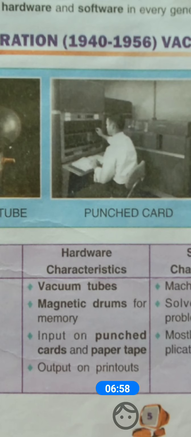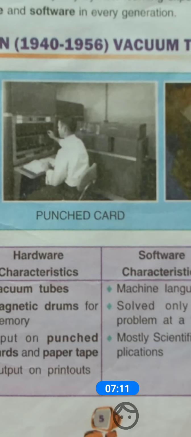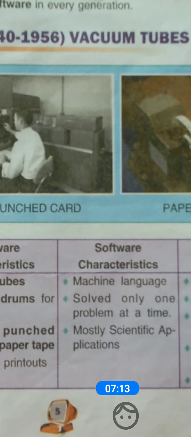The hardware that is used is vacuum tube, magnetic drum for memory. And at that time if people wanted to give an instruction, they were using the punched card. Then software characteristics: machine language was used at that time. But dear students, machine language means binary language, that is 0 and 1.